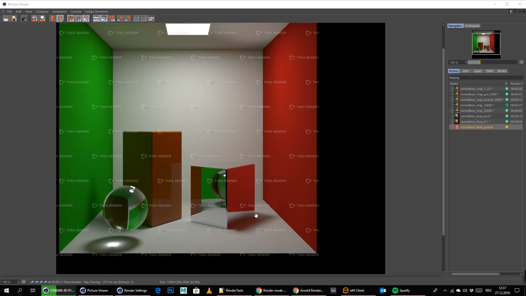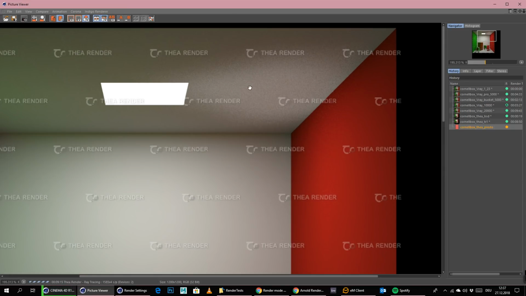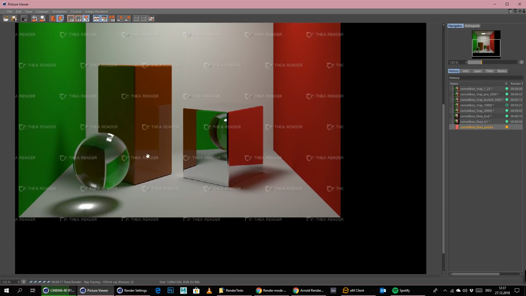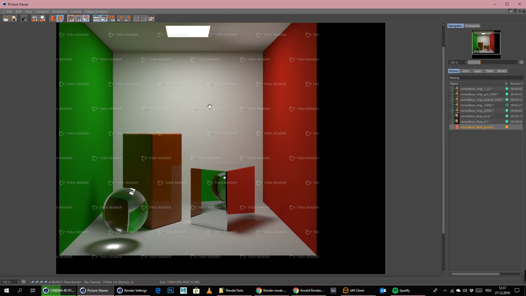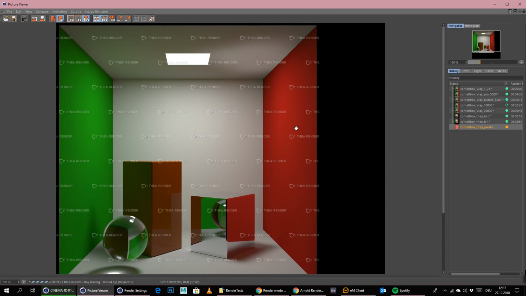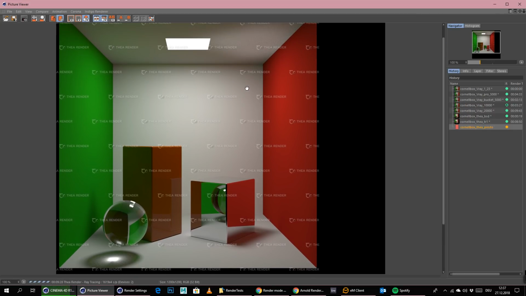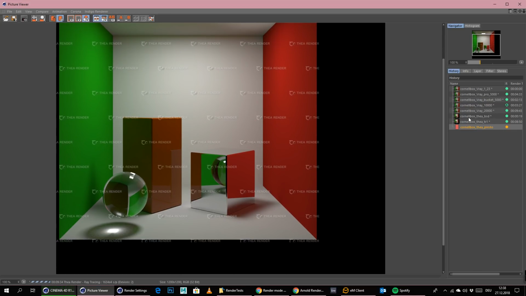So here you can see how it looks after 9 minutes right now. It's still noisy over here, as you can see. Still noisy here in the caustics. Presto is basically the main engine of Thea that Thea also hypes really much. It's also an unbiased mode. As you can see, we don't have any fireflies here, thankfully. So that's really good in this mode.